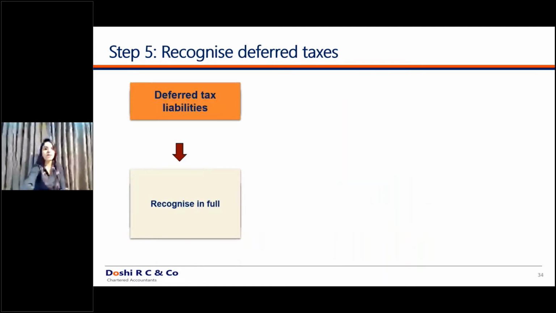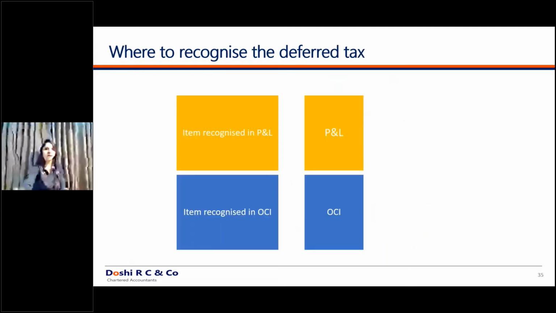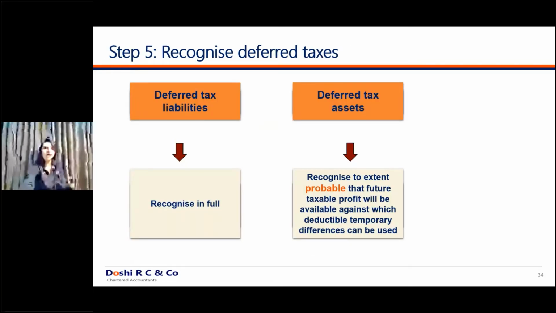Moving ahead, how do you recognize a deferred tax? Here there is a difference compared with Indian GAAP. Deferred tax liabilities are recognized in full. Always, in any standard you go, deferred tax liabilities are always recognized in full. Whereas deferred tax assets are recognized to the extent it is probable that future taxable profits will be available to deduct this temporary difference. Now the word used over here is probable, whereas the word used under Indian GAAP was virtual certainty. There is a big difference over here.